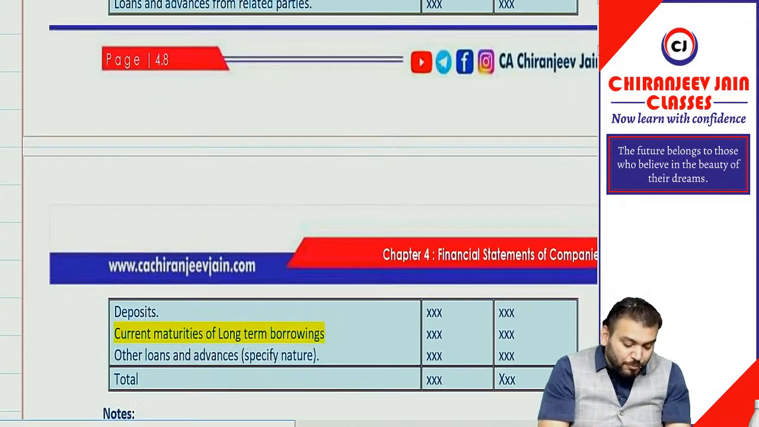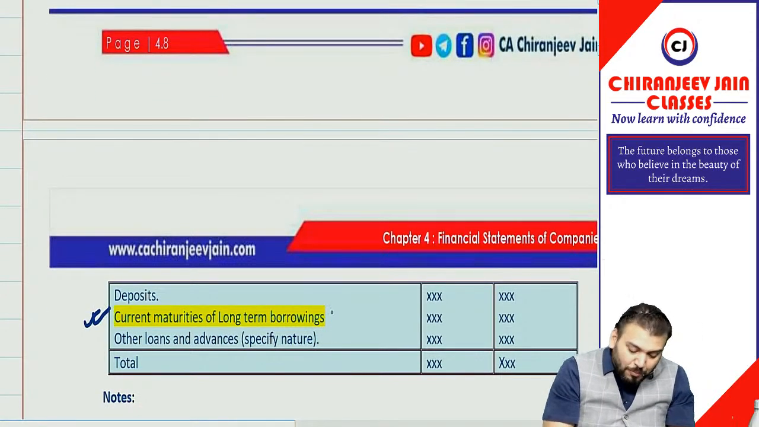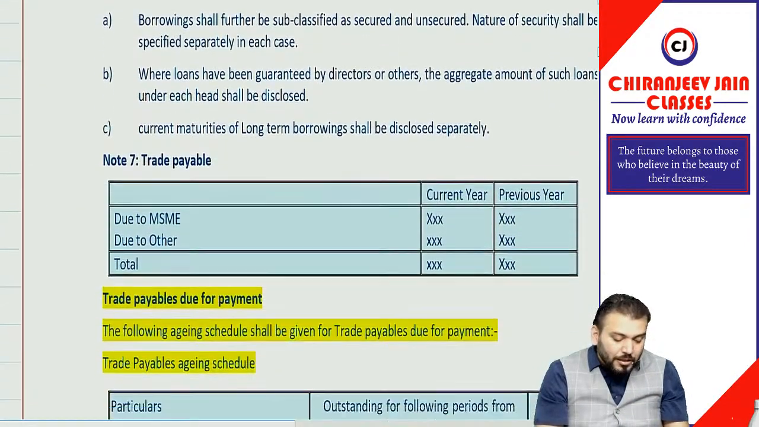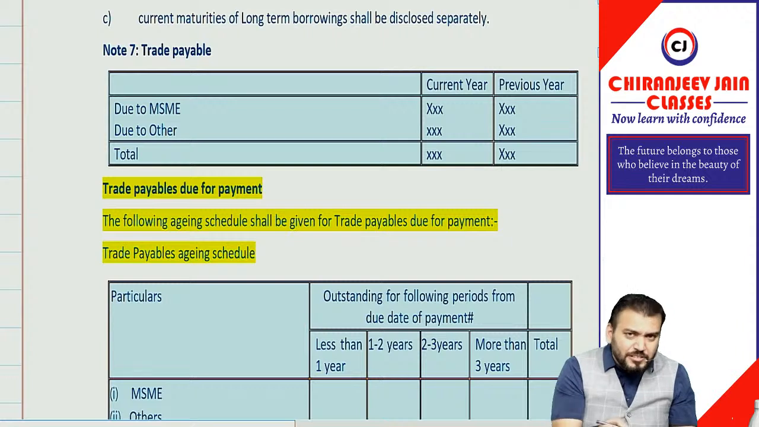Short term borrowing. This is important from examination. We will definitely ask this point in exam. Correct? Yes, sir. Correct. Then second amendment means next amendment is trade payable due for payment.